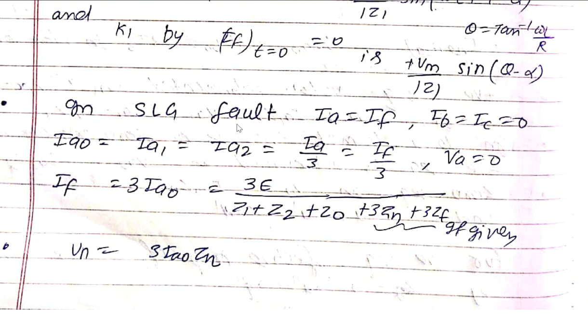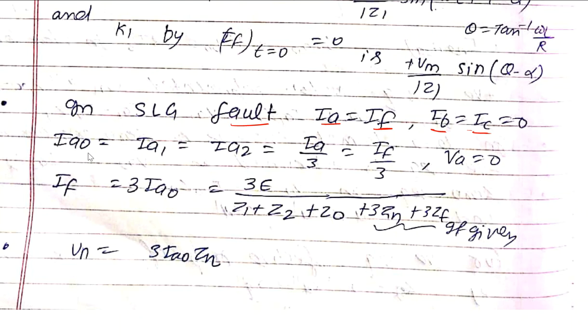Now in single line to ground fault, the conclusions are important here. In single line to ground fault, in one phase, phase A, there is a fault current, and the remaining healthy phases, B phase and C phase, currents are zero. So the phase currents Ib and Ic are zero. We are assuming this condition. Why? Because the remaining two are healthy phases, they are in open circuit condition.